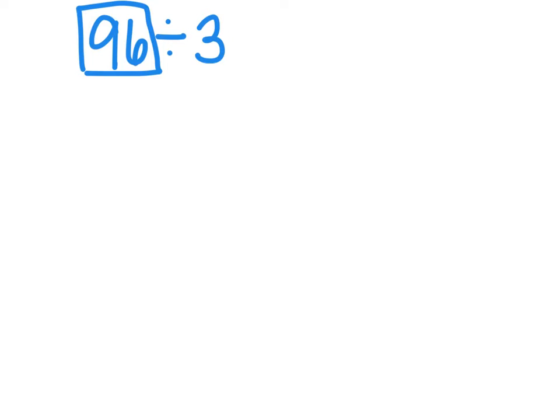So let's try another set of numbers, which is 96 divided by 3. One of the things that we want to look at is that larger number, 96. 96 divided by 3. Can we take that 96 and break it down into friendlier numbers that are divisible by 3 evenly? For example, what if we chose 90 and the number 6?